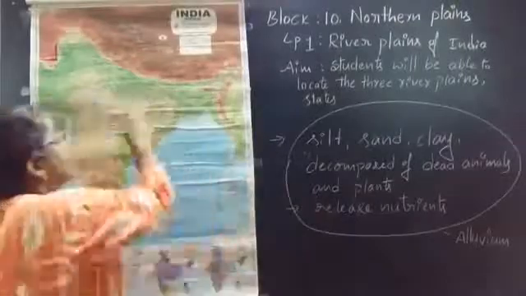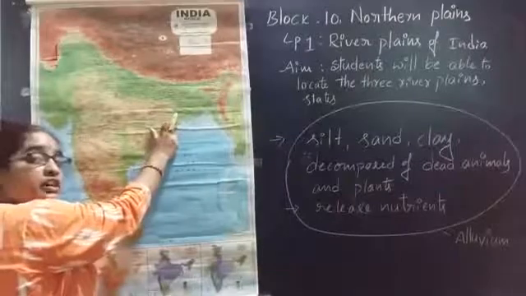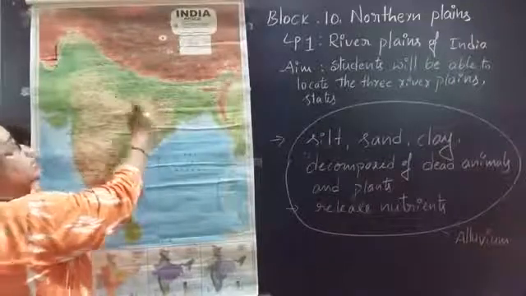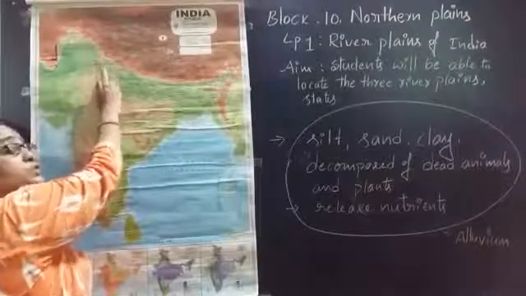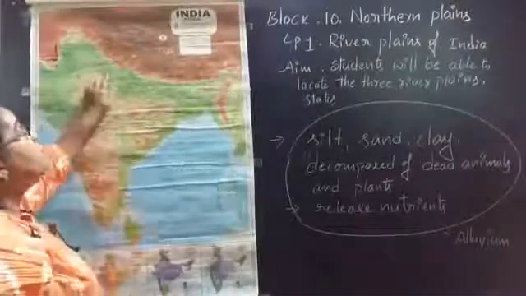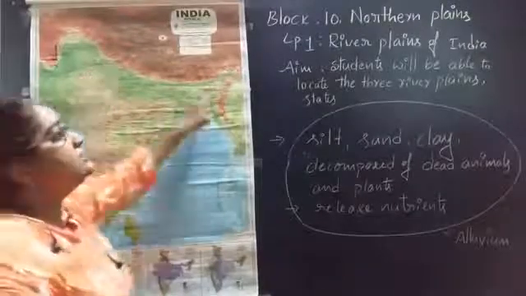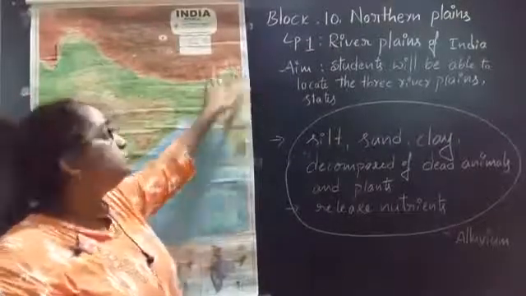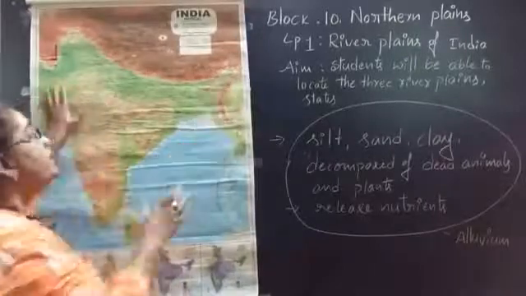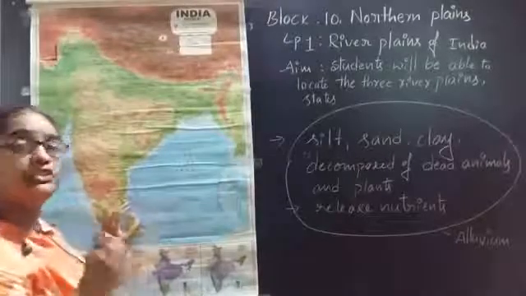For example, Uttar Pradesh, Bihar, West Bengal depend on the Ganga river, so we call them the Ganga basin. Punjab and Haryana depend on the Sutlej, so we call them the Sutlej basin. And Assam and Arunachal Pradesh are the Brahmaputra river basin. Do you all understand which states come under which river basins?